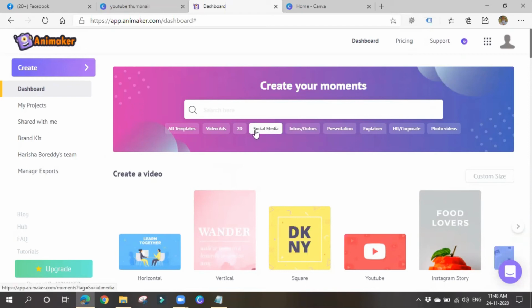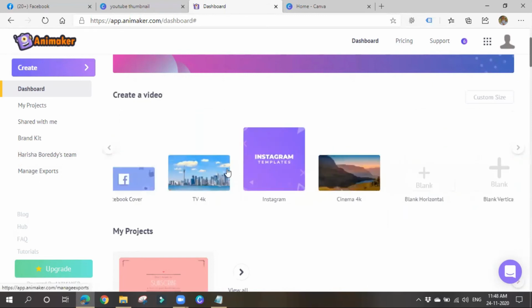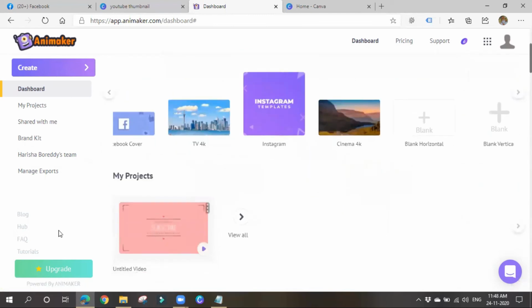We can create videos for social media, for the sake of presentation kind of videos. Like this you can create whatever videos you want. See, horizontal, vertical, square, whatever kind of things you want. If you want videos to be posted on YouTube, Instagram, you can choose them based on the size and all. You can choose here. Otherwise, you can go for blank videos also.